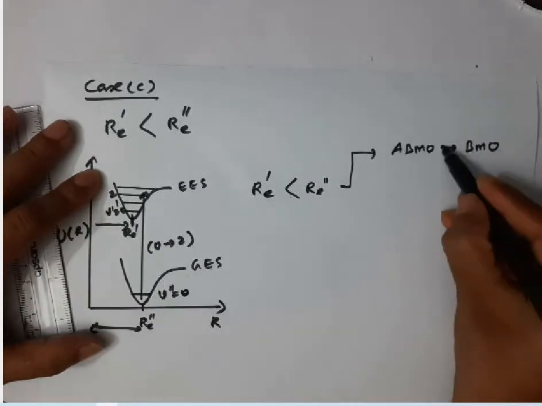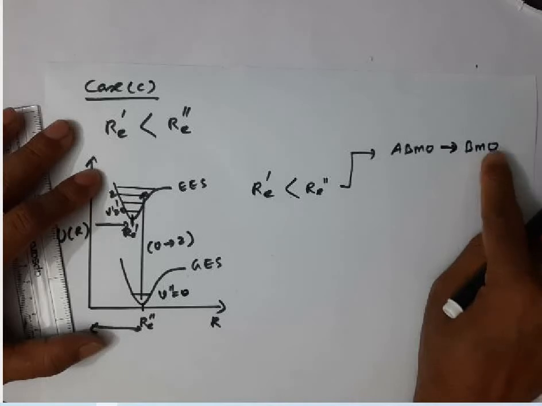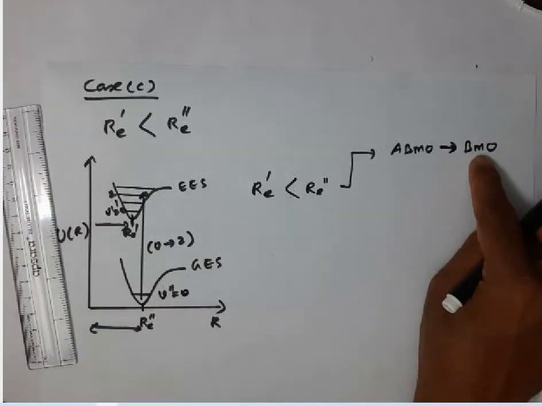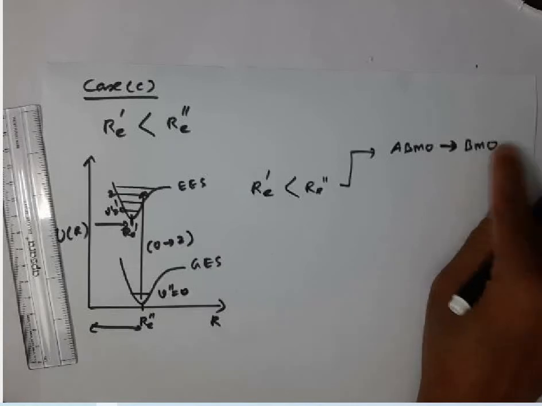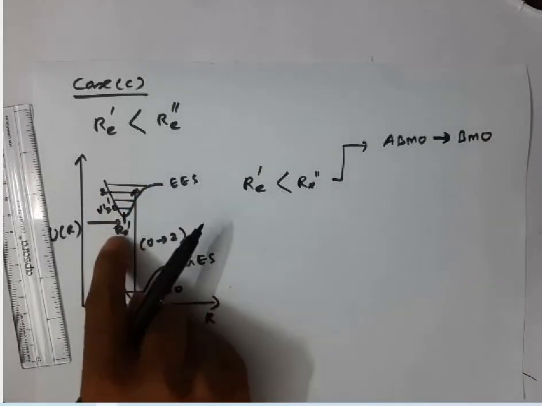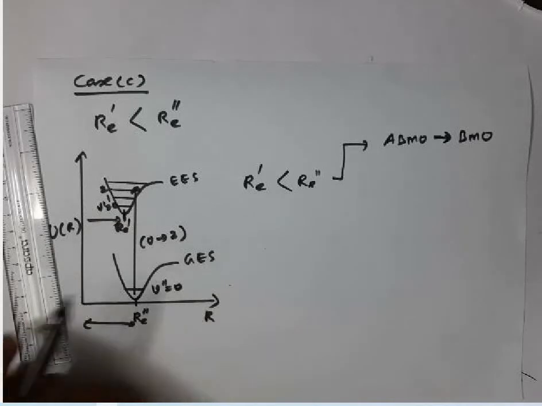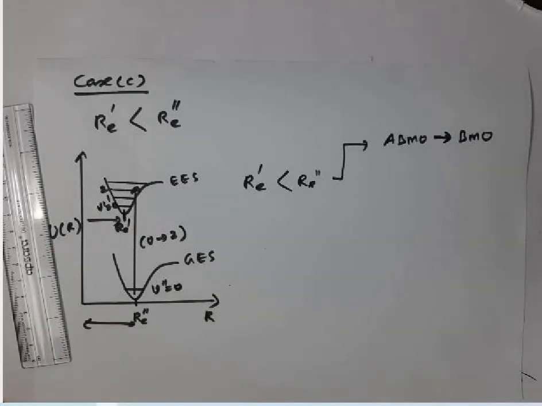When the transition takes place from anti-bonding to bonding, the final state is a bonding molecular orbital, therefore bond order is high. High bond order means the internuclear distance becomes less. That is why the excited state equilibrium internuclear distance is less compared to the ground electronic state.